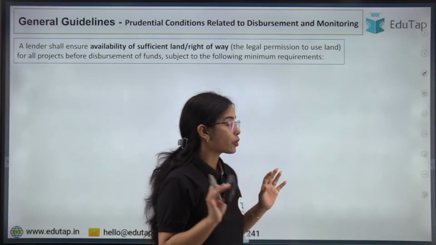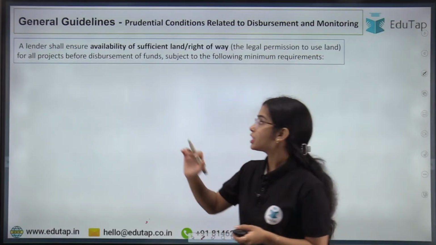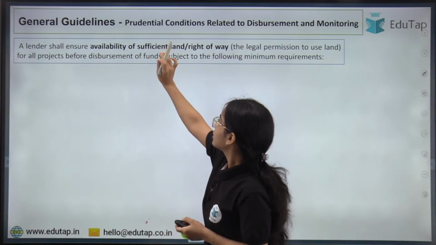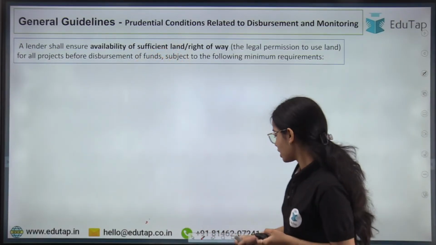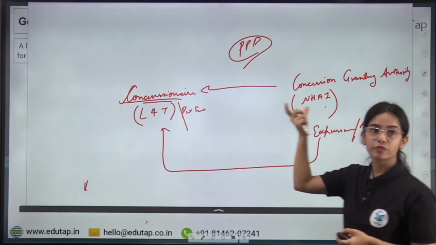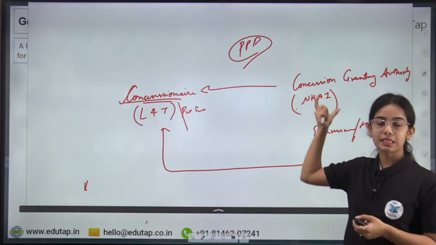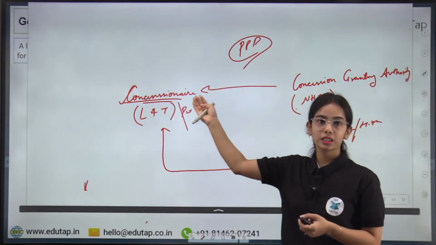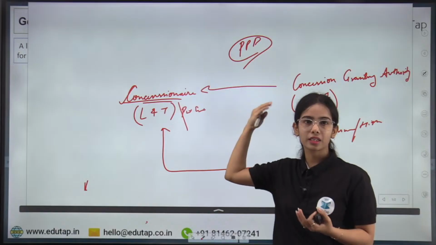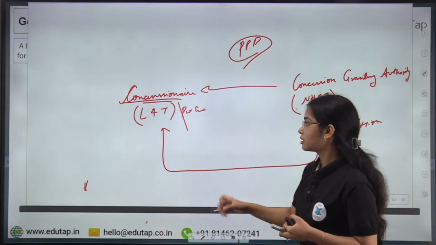So this is the idea about the PPP model, the public-private partnership model, where a government entity, a public entity, will work together with a private entity. And the concession granting authority is the public authority that allows the bidding on the project by the private entities.